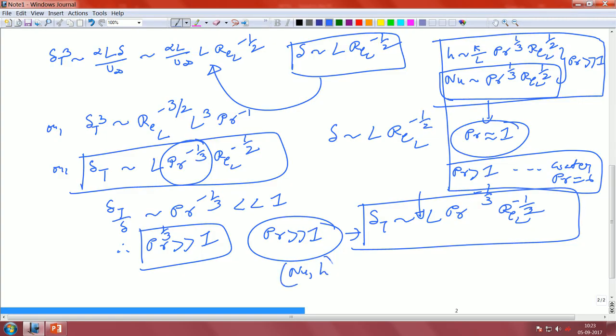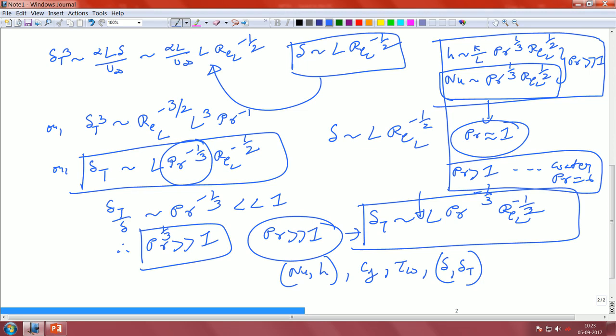So, using this scaling argument, now we have got 4 major quantities. One is your Nusselt number and h, this combination. One is basically your skin friction coefficient Cf, the tau wall shear stress, that was one other interesting parameter that we found out, and an estimate of delta and delta T, this combination.